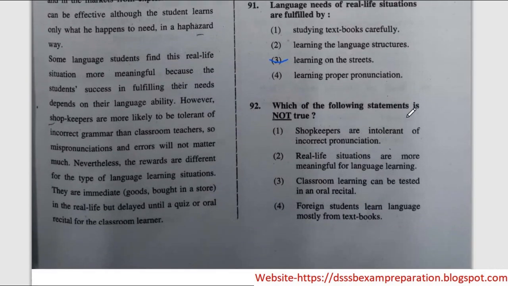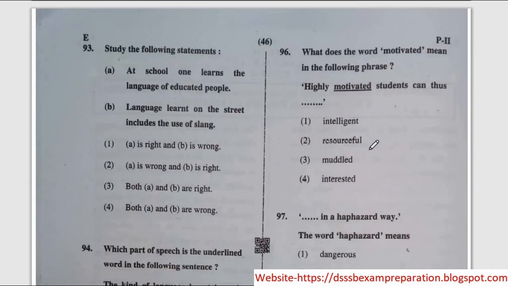Next question, which of the following statements is not true? The correct option is option number 1, shopkeepers are intolerant of incorrect pronunciation. Next question, study the following statements. Statement A, at school one learns the language of educated people. Statement B, language learnt on the street includes the use of slang. So the correct option is option number 3, both A and B are right.